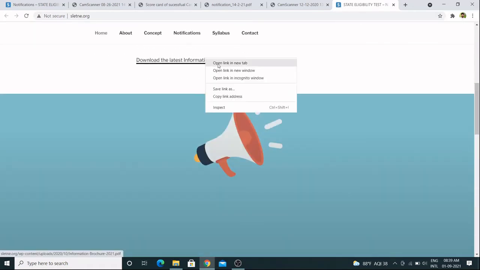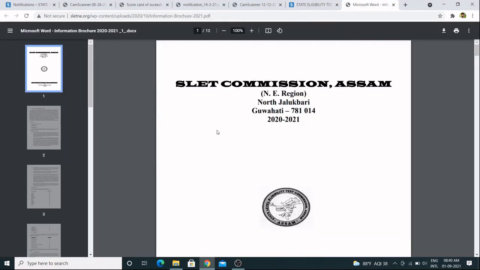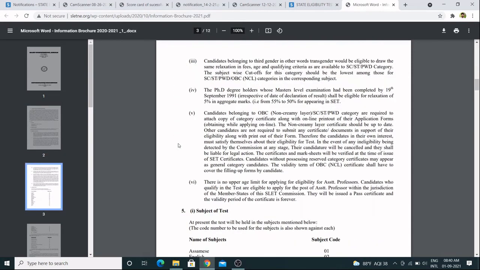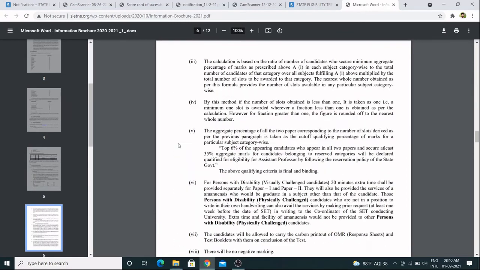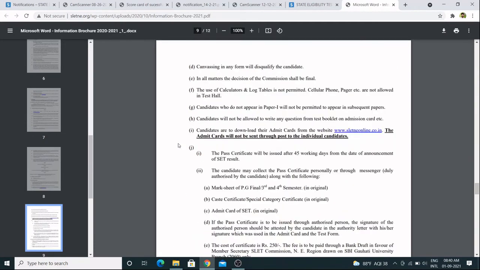Download this one, it is important. Here you will see the information. This is the notification you got before you applied for SLAT 2021. Everything is written over there, and we'll discuss those parts which are important for getting the certificate.